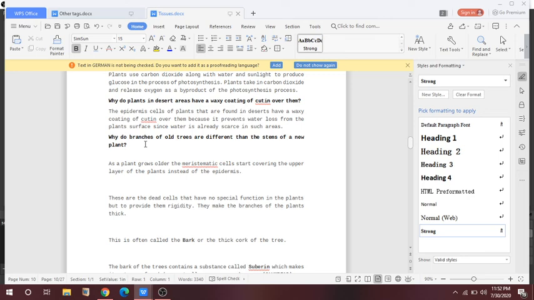Because in desert areas, you know that the amount of water is very less, so plants are adapted to that environment so that they do not release much water, so that water loss is minimum and they maintain the water balance to survive. Water is already scarce in such areas.